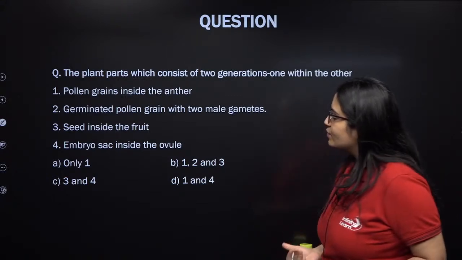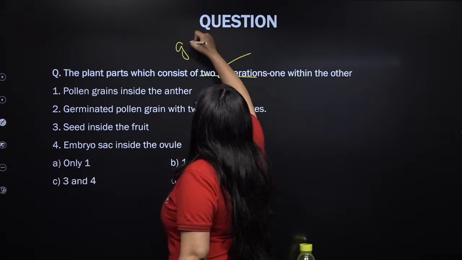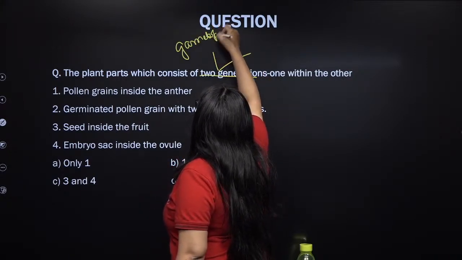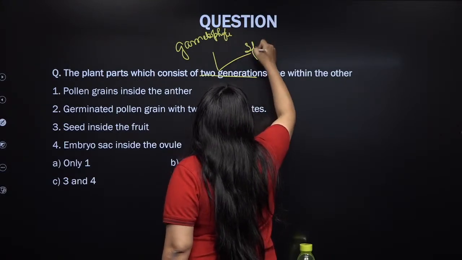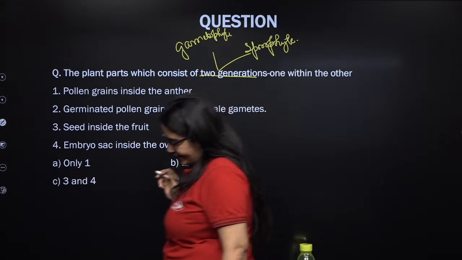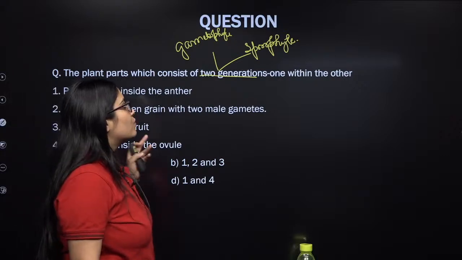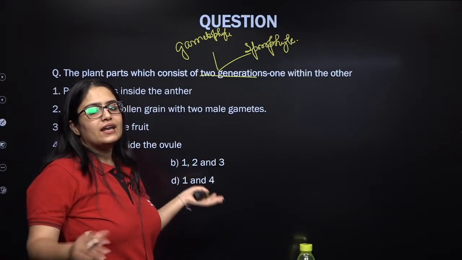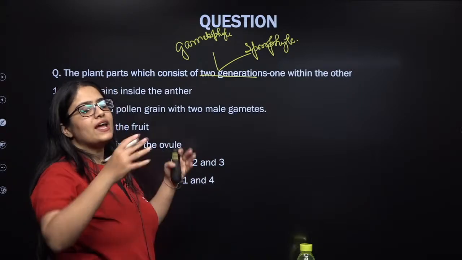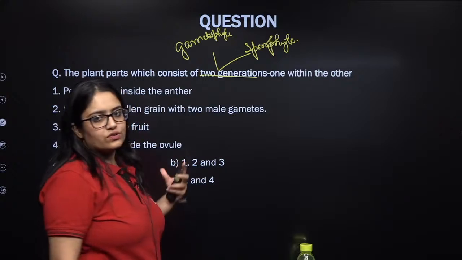So let me give you a hint over here. Two generations means we are talking about gametophyte and sporophyte. So see over here, kids, the plant part which consists of two generations, one within the other, means you have to identify those structures in which one generation is sporophyte and another is gametophyte. That means sporophytic and gametophytic generations should be one within another, right? That's what the question is saying.